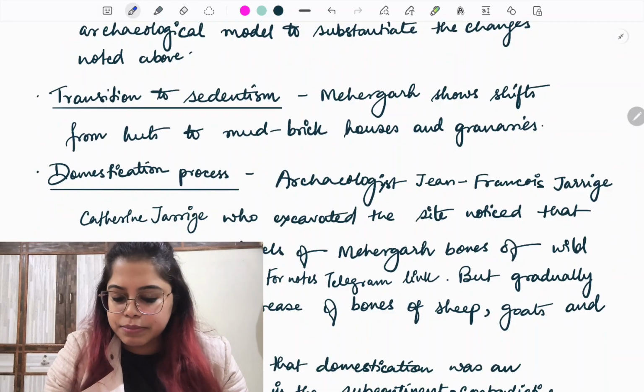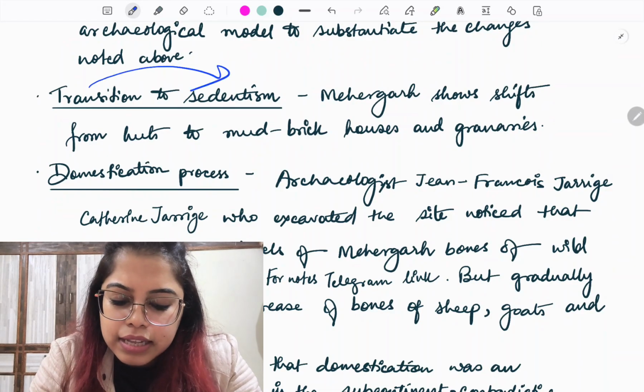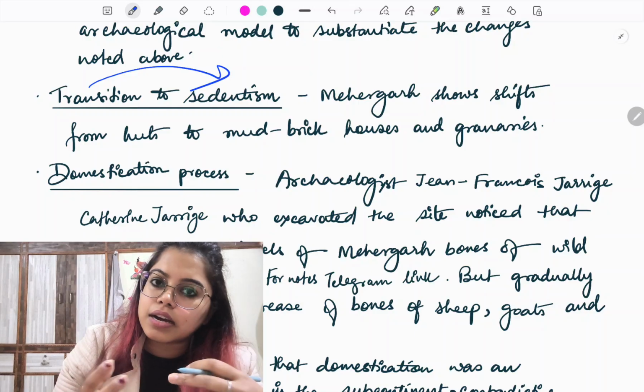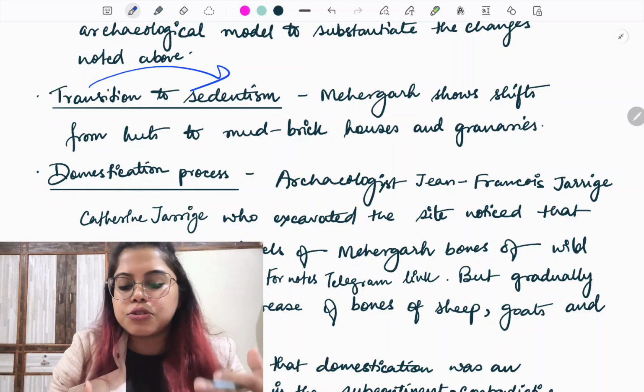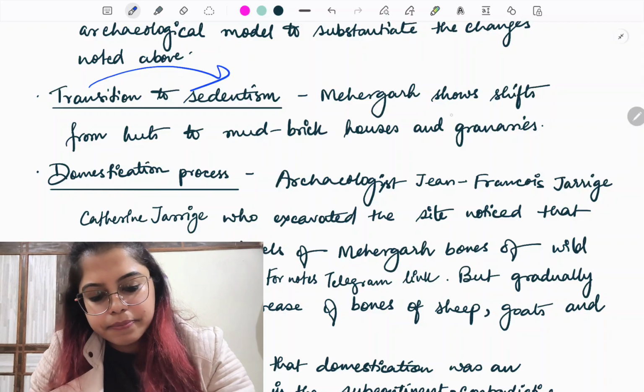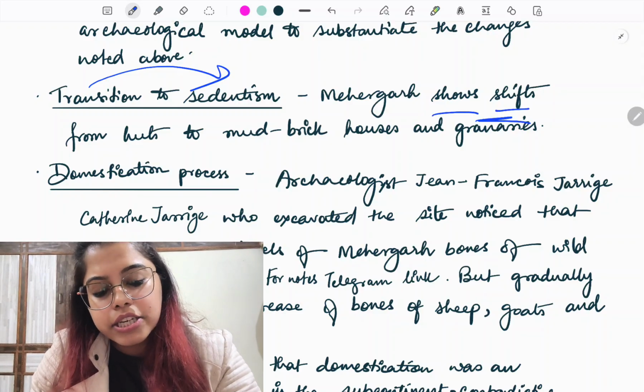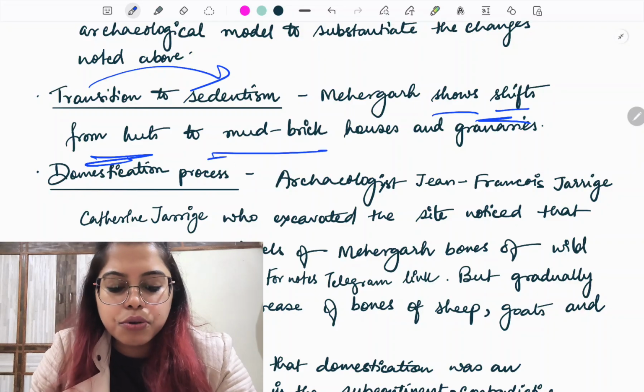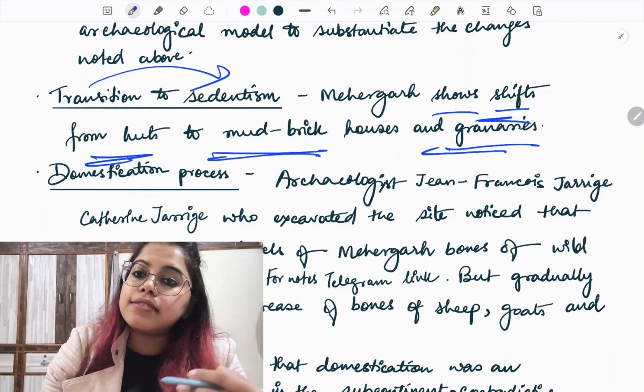What are the changes that can be seen? We can see a transition from hunting gathering to more mobile lifestyle to sedentary lifestyle, because in Mehergarh, in the excavations, we see shifts from huts to mud brick houses and granaries.